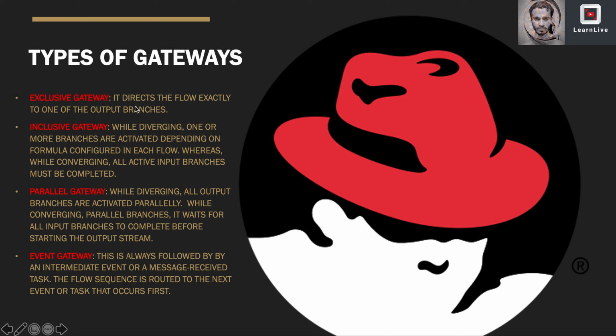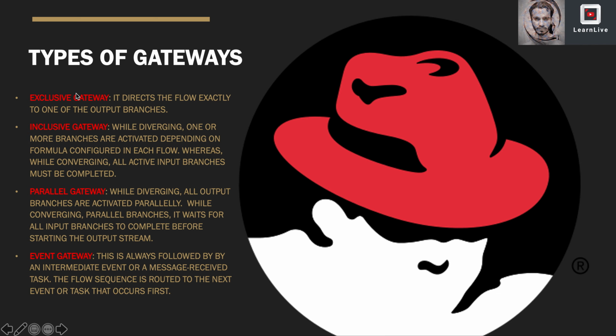It directs the flow to exactly one of the output branches, so it's similar to the if and else condition. If the condition is met as per the process variable, for example, if manager approved it, approved can have values true or false. If the condition is met, if it is true, it will select one path. If that is false, it will select some other path. So in those kinds of requirements, we go with the exclusive gateway.